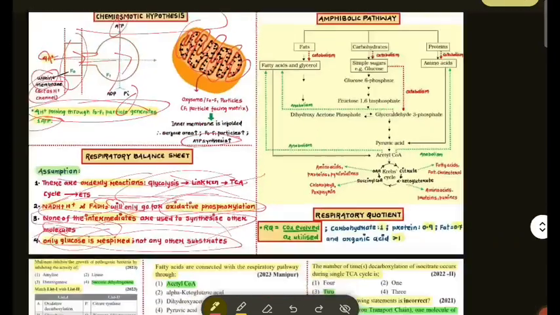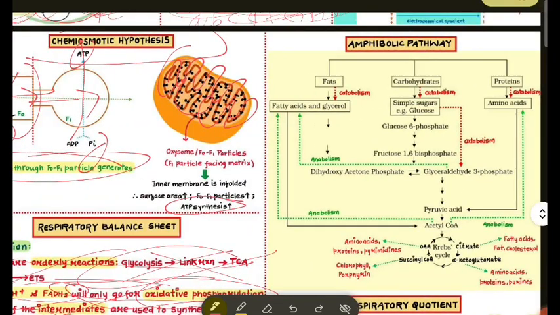Okay. Take amphibolic pathway. In the amphibolic pathway, carbohydrates, fats, and protein. Carbohydrates further to simple sugars into glucose. Glucose goes to glucose 6-phosphate, fructose 6-phosphate, hexokinase, isomerase, then fructose.